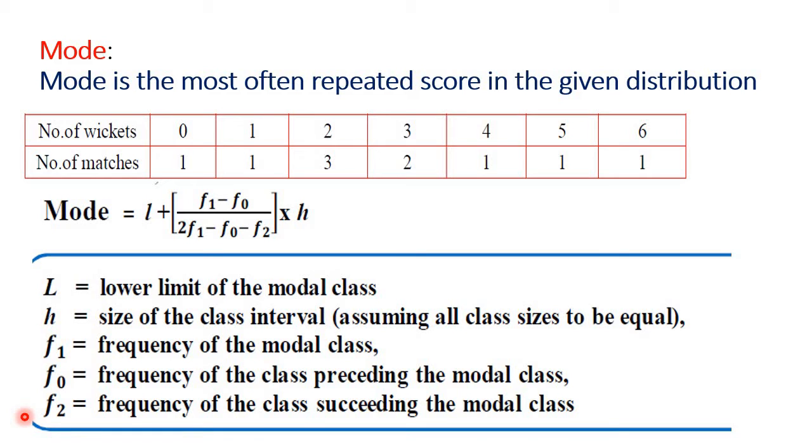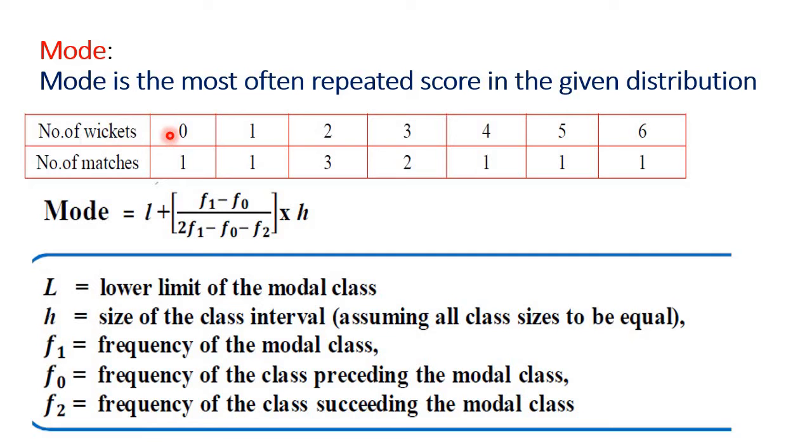Students, we are discussing the statistics chapter. In this chapter, we will discuss mode. What is mode? Mode is the most often repeated score in the given distribution. So mode is nothing but the most often repeated score in the given distribution. Let us take the example.